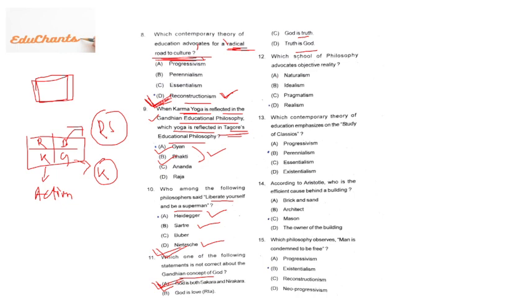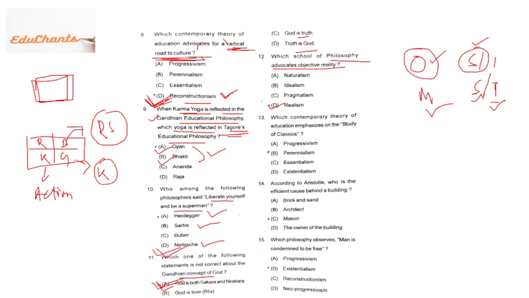Then question number 12. Which school of philosophy advocates objective reality? Now see, objective reality and the reality regarding the soul: one is matter and one is soul or idea, right? Idealism believes in soul, ideas, thought, thinking, and the other is matter or object. So objective reality is definitely realism. Realism believes in objective reality. What you see around us is correct.